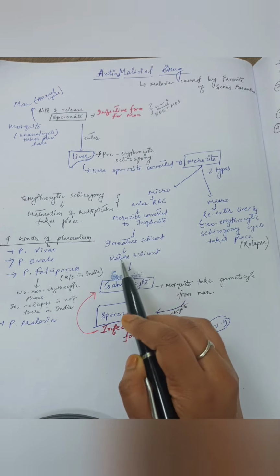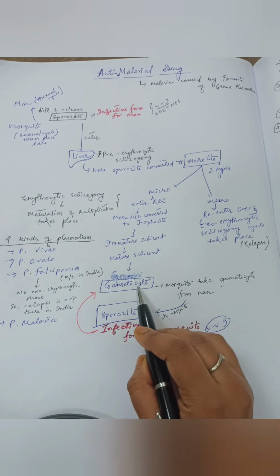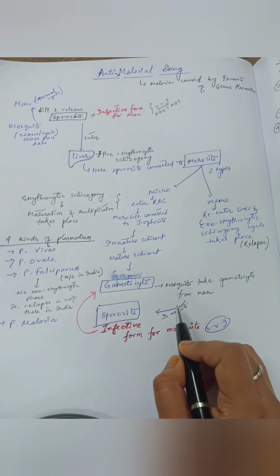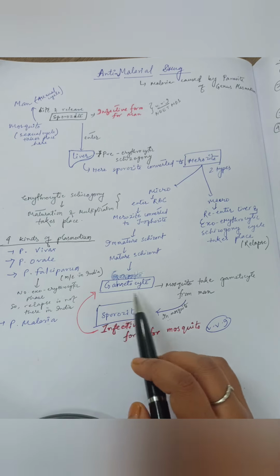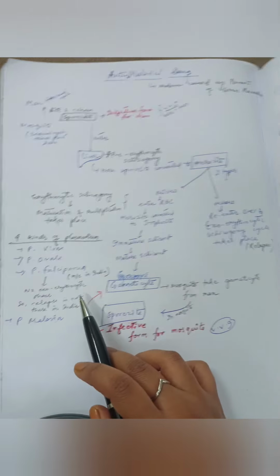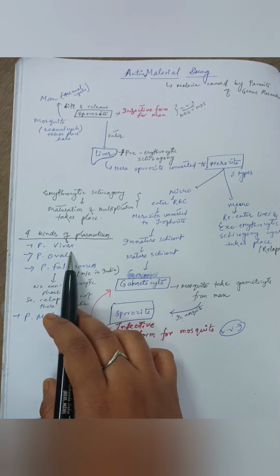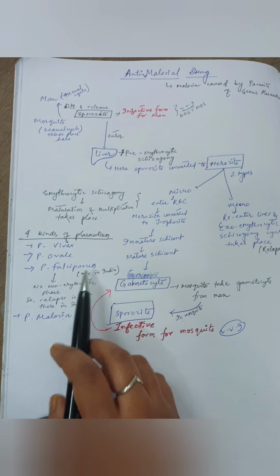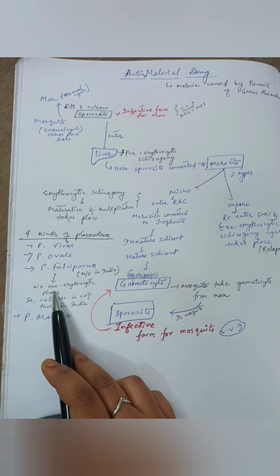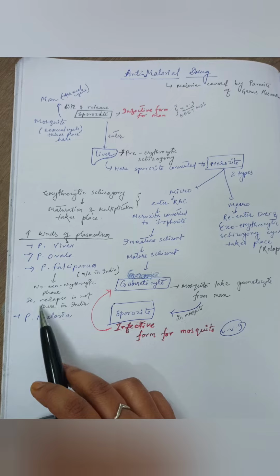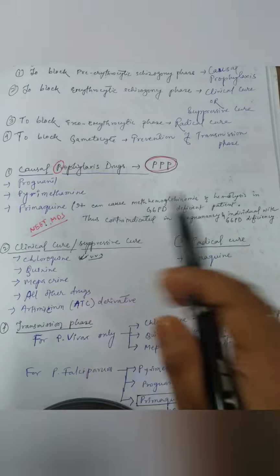Then from immature schizont it will get converted to mature schizont, and mature schizont ultimately gets converted to gametocytes. So when a mosquito bites a man, it will take up the gametocytes, and the gametocytes will convert into sporozoites in the mosquito. Thus for the mosquito, the infective form is the gametocyte. The 4 kinds of plasmodium that are commonly seen are Plasmodium vivax, Plasmodium ovale, Plasmodium falciparum, and Plasmodium malariae. Plasmodium falciparum is the most common in India, and in Plasmodium falciparum no exoerythrocytic phase occurs, so relapse is not commonly seen in India.